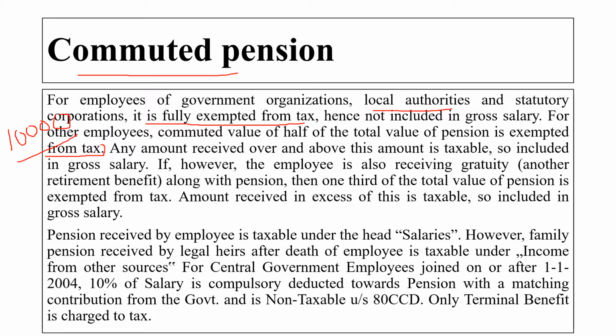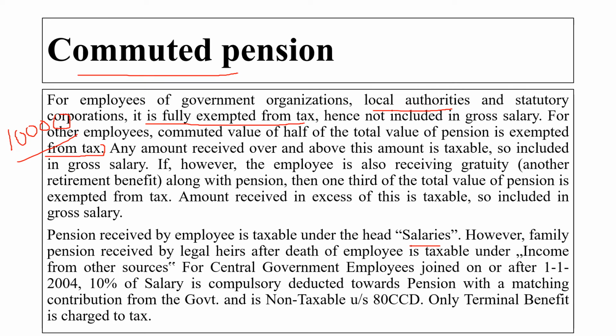If, however, the employee is also receiving the gratuity, means another retirement benefit along with the pension, then 1/3 of the total value of a pension is exempted from the tax. The amount received in excess of this is taxable, so included in the gross salary. Okay. So pension received by the employee is taxable under the head salary.